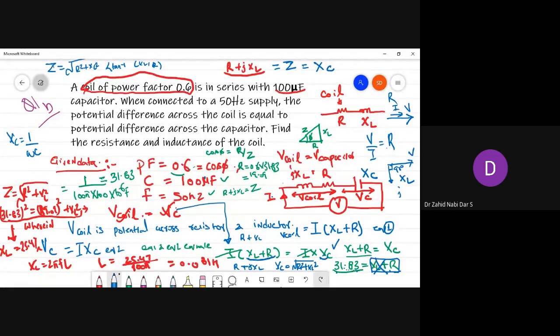Any doubt? Tell me. If you have any confusion about the numerical part, please ask. If you are clear, I will move on to the second numerical. Please ask, because now only 1 month is remaining, and then you will not get a retake. I think everybody is clear. Manoj, are you clear now? Yes, sir. Okay. This was very simple. You only have to apply a little bit of brain. It was not that difficult.